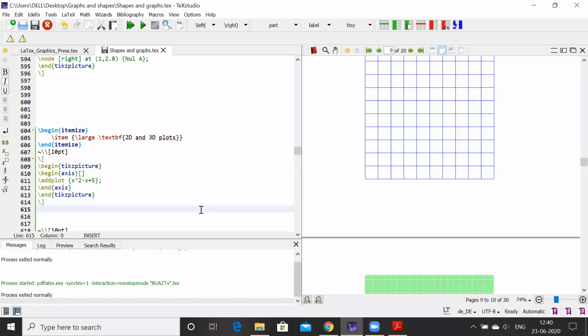Just spend your time and take some effort, because for this kind of commands, all of this is compiled. What I have shown you is the result of a lot of effort to compile and gather this information. Now you have got this knowledge about the TikZ package. So you just start from here and develop your own commands and customize them according to your need.